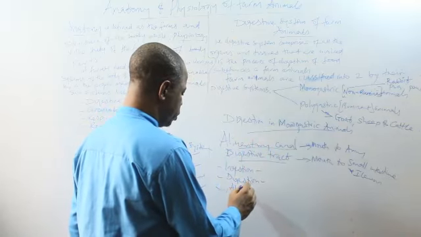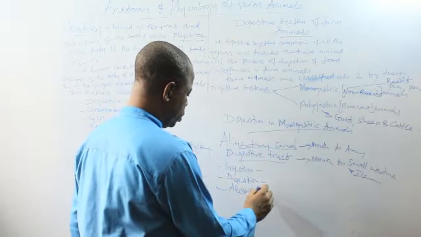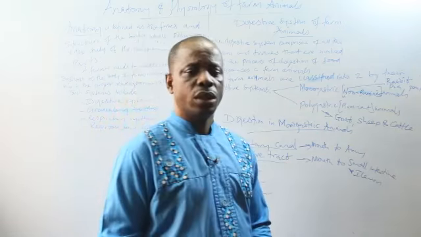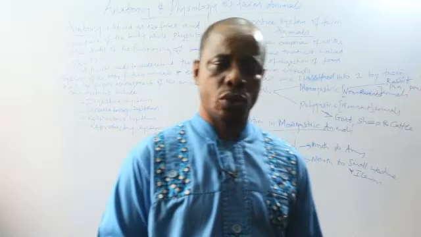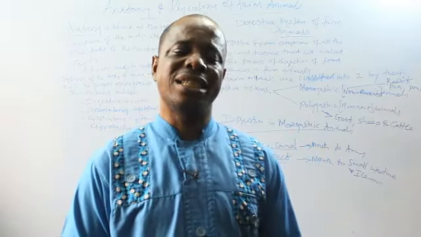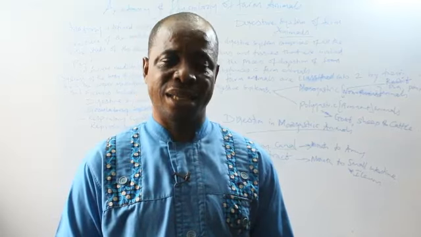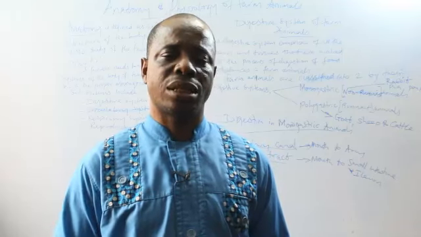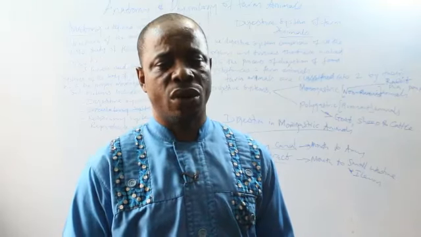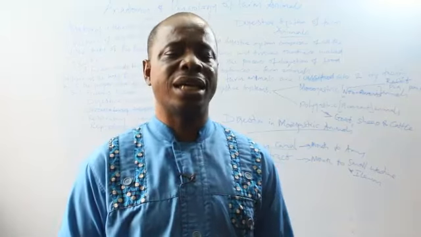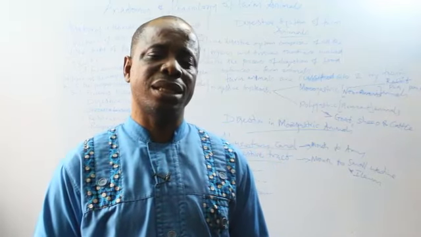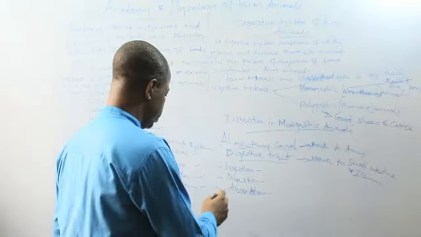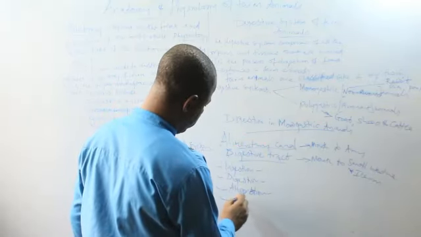Then we have absorption. Absorption is the process by which digested food is absorbed into the bloodstream. This takes place inside the villi of the ileum. Ileum is the second part of the small intestine. It has certain structures called villi, singular villus. It is inside these villi that the food substances that have been digested will be absorbed into the bloodstream.